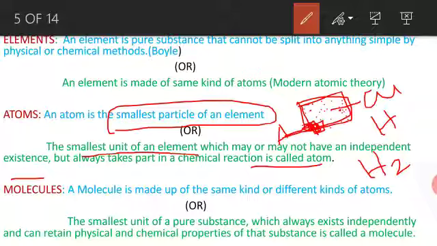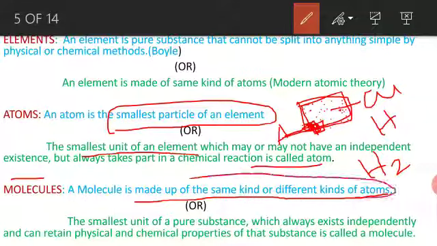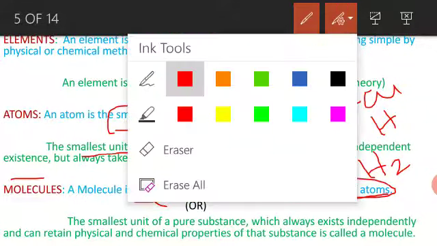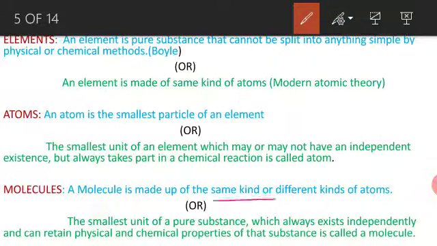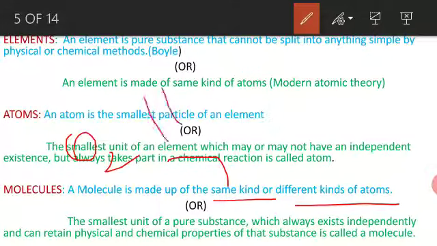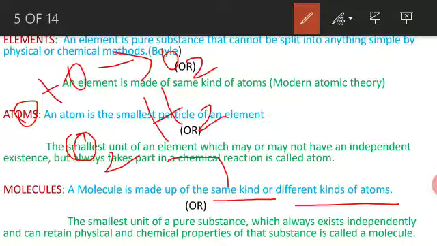Next, molecules. A molecule is made of the same kind or different kinds of atoms. The same kind means O2, H2. The two atoms are the same. Oxygen plus oxygen gives O2.